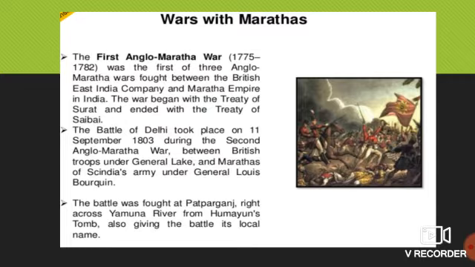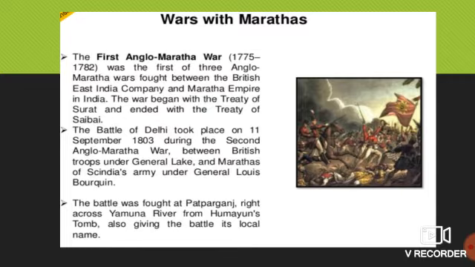One more great personality was there. Mahadji Scindia and Nana Fadnavis were two famous Maratha soldiers and statesmen of the late 18th century. When the Marathas were subdued in a series of wars, in the first war that ended in 1782 with the Treaty of Salbai, there was no clear victor. The second Anglo-Maratha War was fought on different fronts, resulting in the British gaining Orissa and the territories north of Yamuna River, including Agra and Delhi.